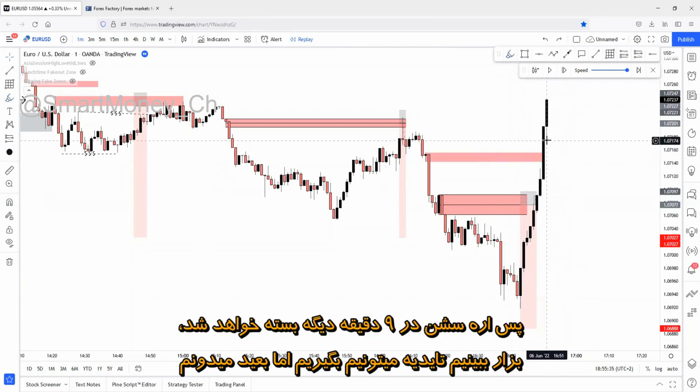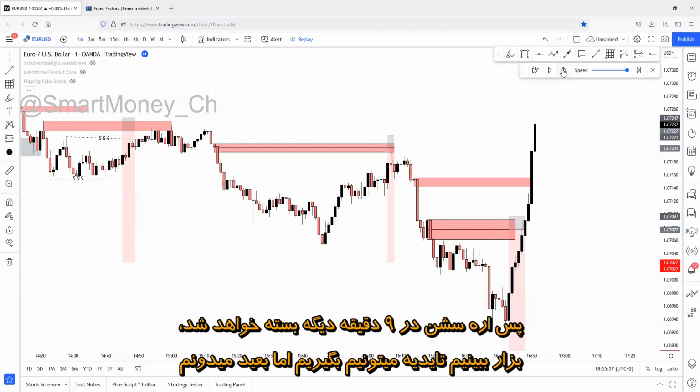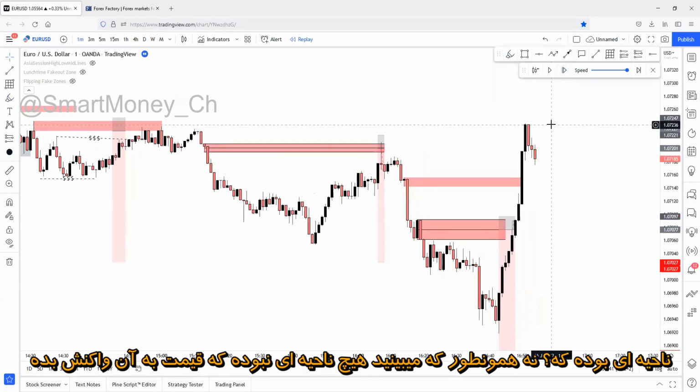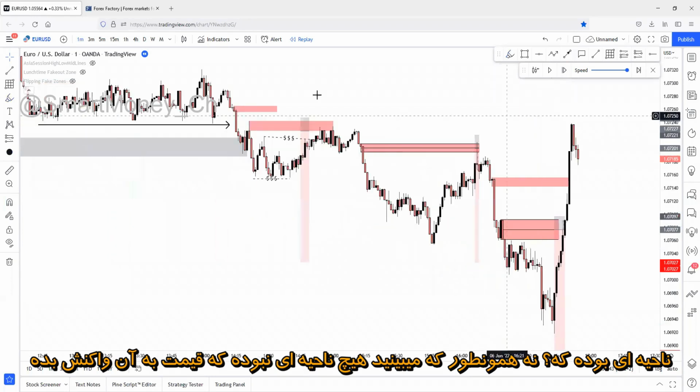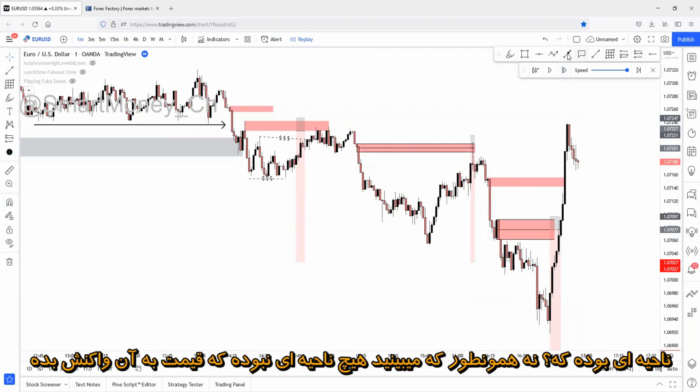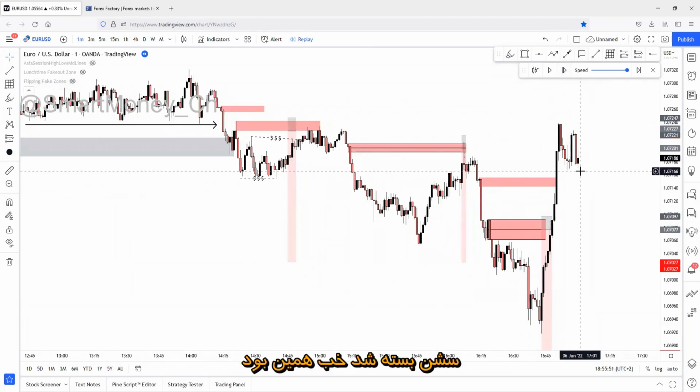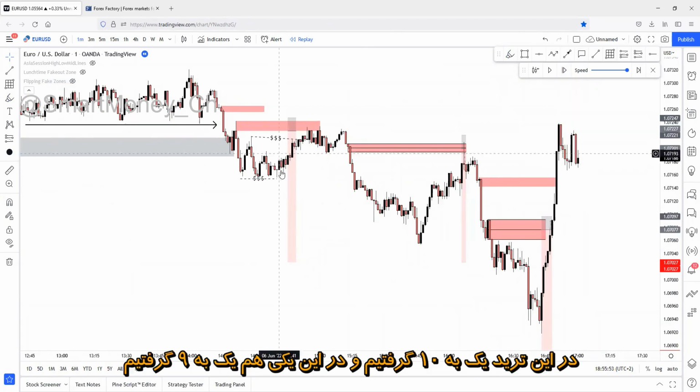So yeah, the session will close in 9 minutes. Let's see if we can get any confirmation, but I don't think so. Were there any? No, there wasn't any. As you can see, there wasn't any zone that price is reacting on. Closing in 4. Yeah, the session has closed. That's it for this session.